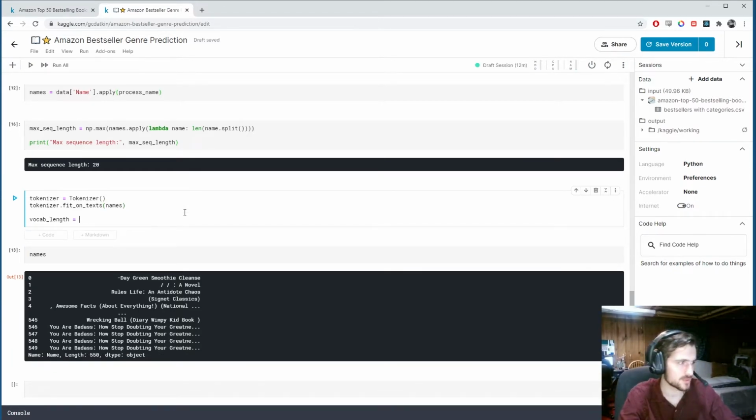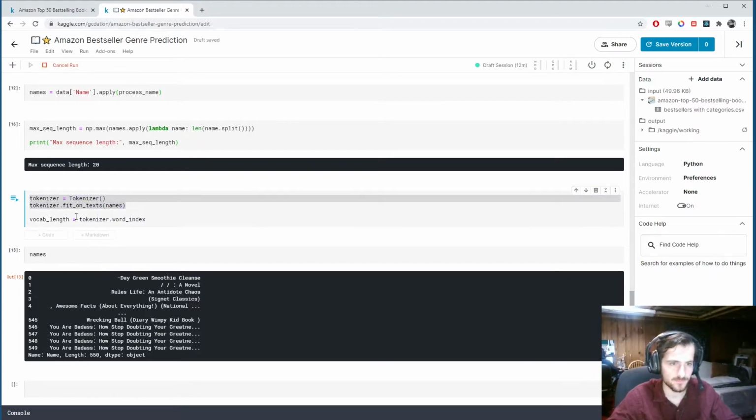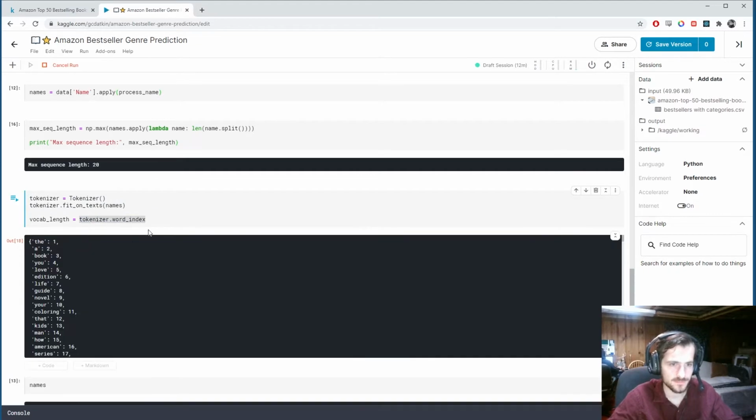The length of all the words, which will be tokenizer.word_index. If I just run this, if I fit it, and I look at the word index, these are the most common words. The most common word, the second most common word, the third most common word, and you see they've been mapped to unique integers.